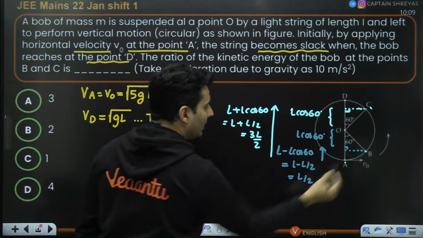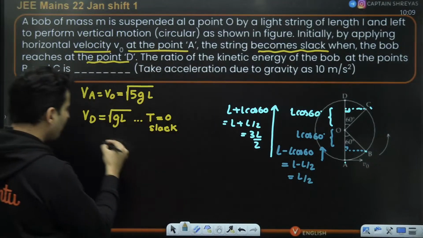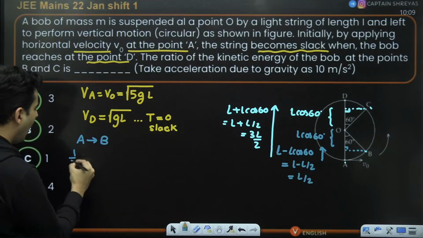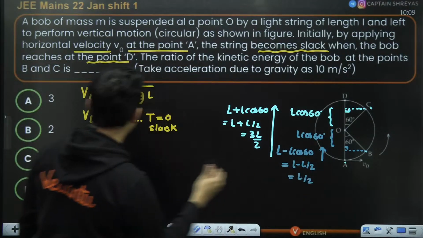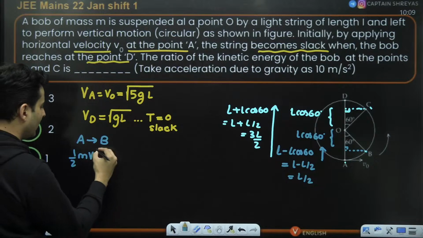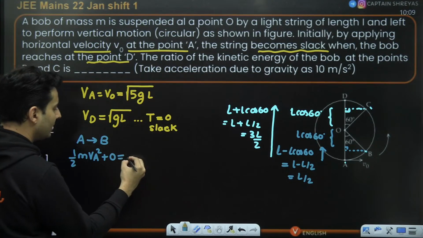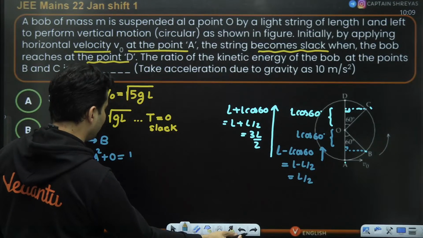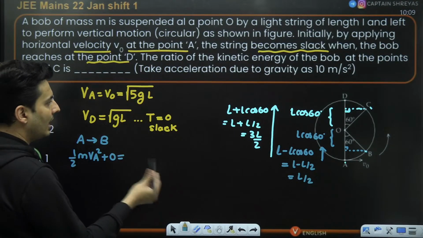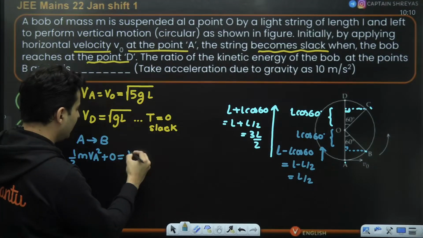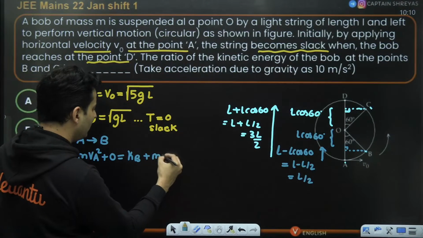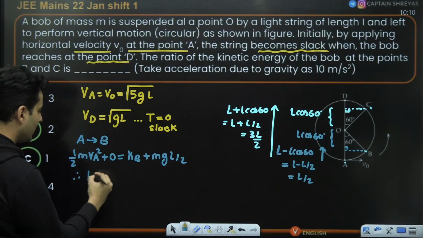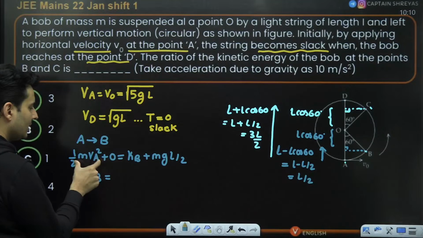If you apply energy conservation from A to B, here is how it will look. Half m velocity at point A, which is over here, there is no gravitational energy, will be half m vB square. In fact, that is what you have to find. If I'm not wrong, you have to find the kinetic energy ratio. So let me just put kinetic energy at B plus mg height. Height is basically L by 2. So from this, kinetic energy at B will be nothing but this minus this.